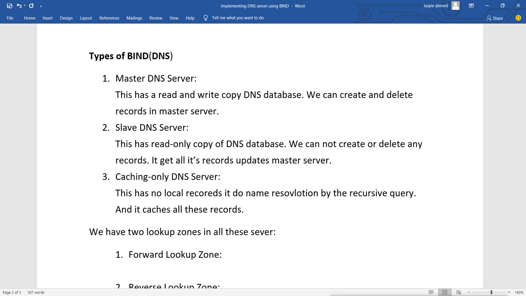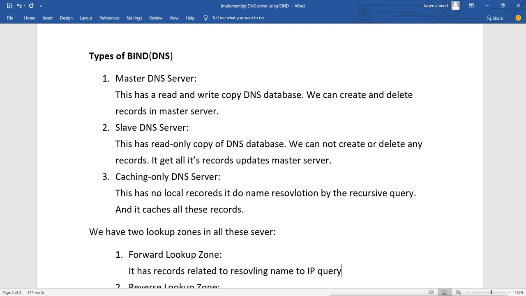In the forward lookup zone, it has records related to resolving name to IP.